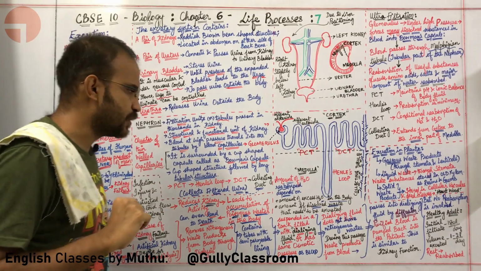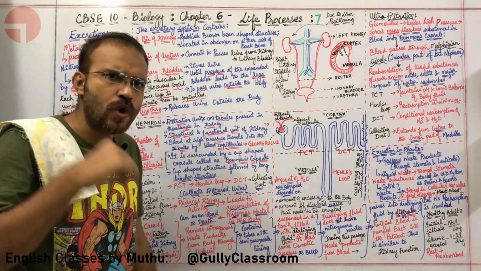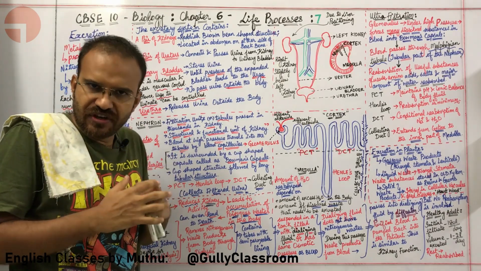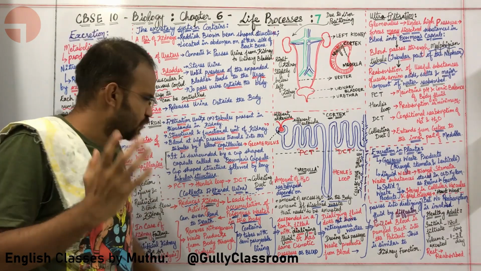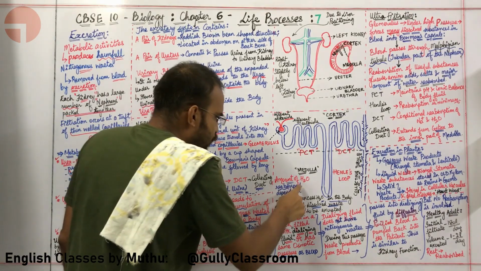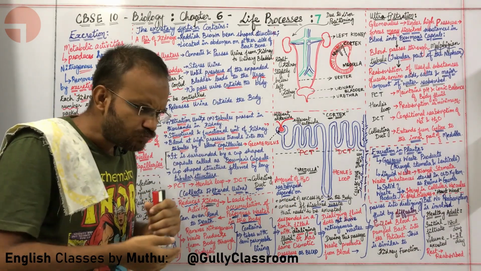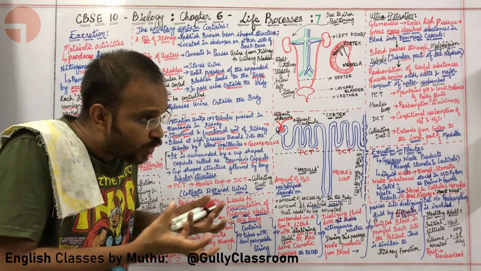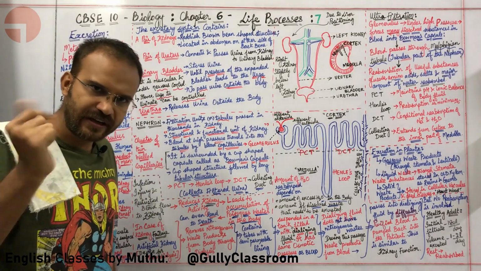Sir, let me ask you a question. You just told me every day we will pass about 1 to 2 liters of urine. Yes, Tangam. What is deciding the amount of urine that I am going to pass? Very good question. The amount of water reabsorbed depends on it. Let us go in steps. You are going to pass 1 to 2 liters of urine. If more water is reabsorbed, you are going to pass less urine. Am I right or wrong?